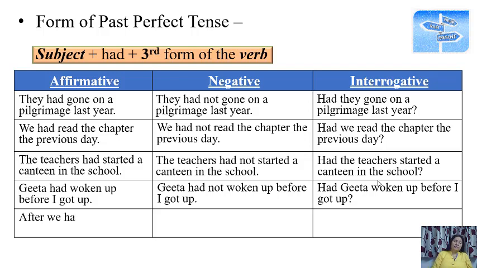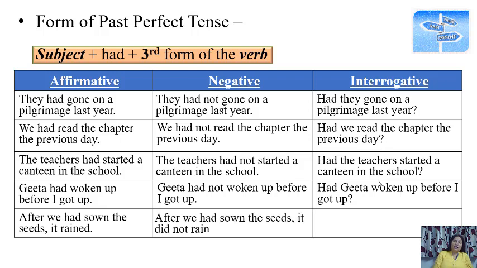Now last one: after we had sown the seeds, it rained. Now this is a little tricky sentence. After we had sown the seeds, it rained. One is in past tense. Next one will be: after we had sown the seeds, it did not rain. Negative. And now, did it rain after we had sown the seeds?